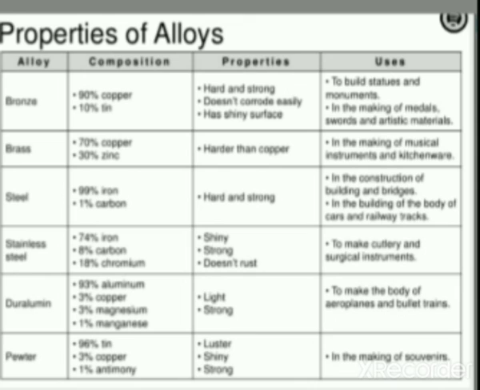Duralumin: 93% aluminium, 3% copper, 3% magnesium, 1% manganese. It is light and strong, and is used in making aeroplanes and bullet trains. Pewter: 96% tin, 3% copper, 1% antimony. It has luster, is shiny and strong, and is used in making souvenirs.